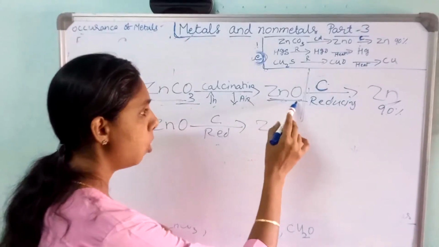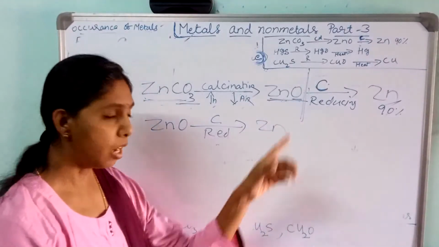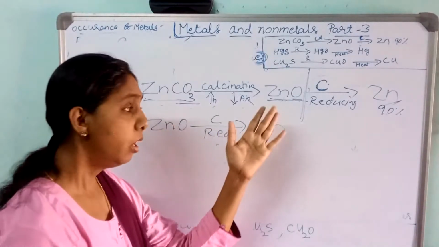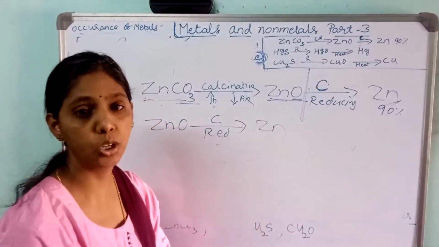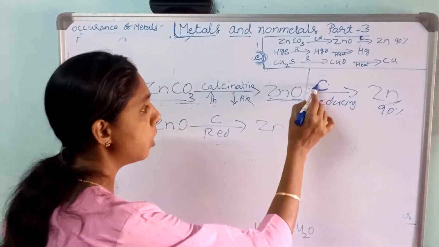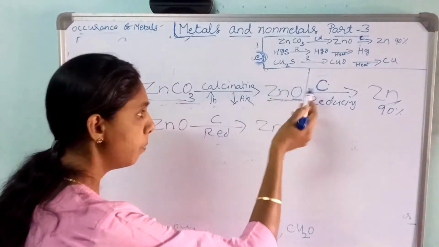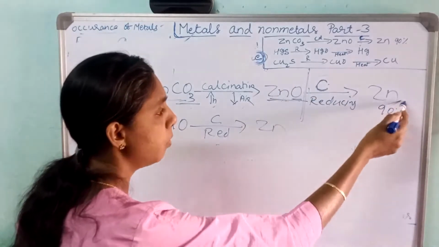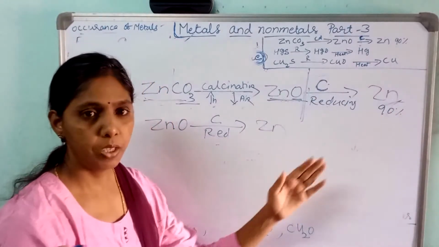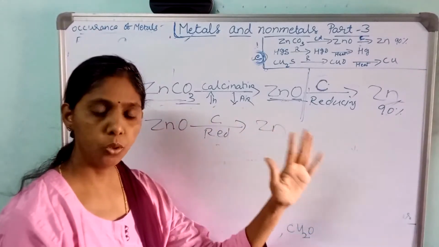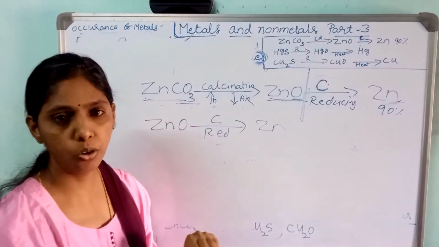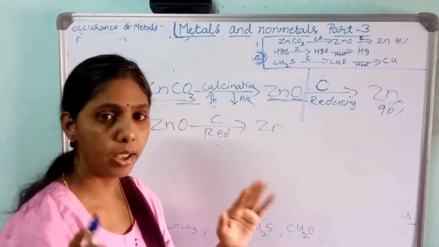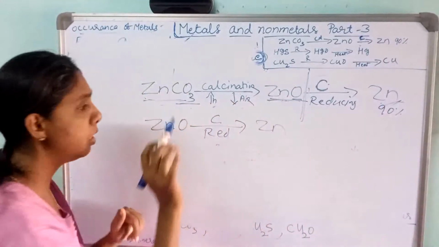In the zinc oxide also, oxygen is there as an impurity. That impurity also we have to remove. To remove that impurity, we have to introduce this to the reduction process. So here coke is used as a reducing agent which removes oxygen from the zinc oxide. Okay, then we get zinc. The zinc which we get through all these processes has 90% purity. So to get 100% purity of the zinc, we have to introduce it into electrolytic refining. Okay, so this is the process of extraction of zinc from zinc carbonate.